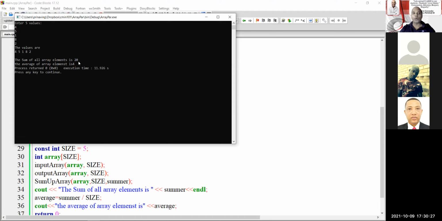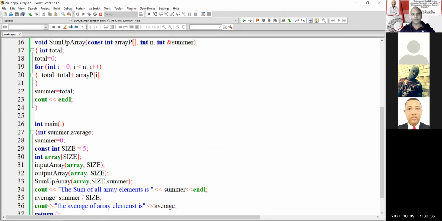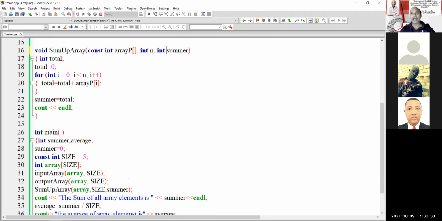Yes. Now, this is what I'm going to do, Sam. I am going to remove that ampersand symbol from here. I'm going to make it now a value parameter. And watch what happens, Sam. Let's just see what happens. Oh man, where's my output?